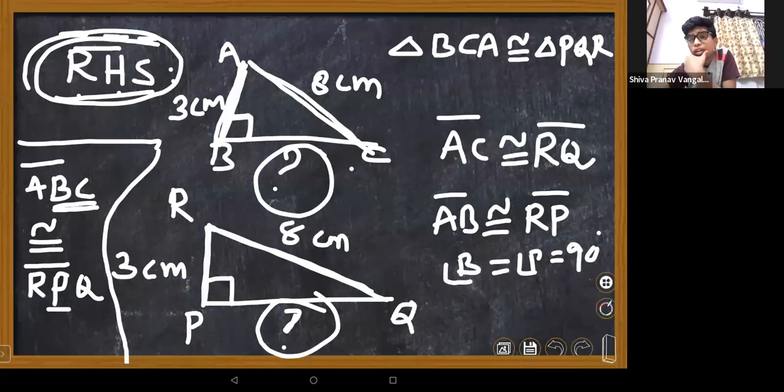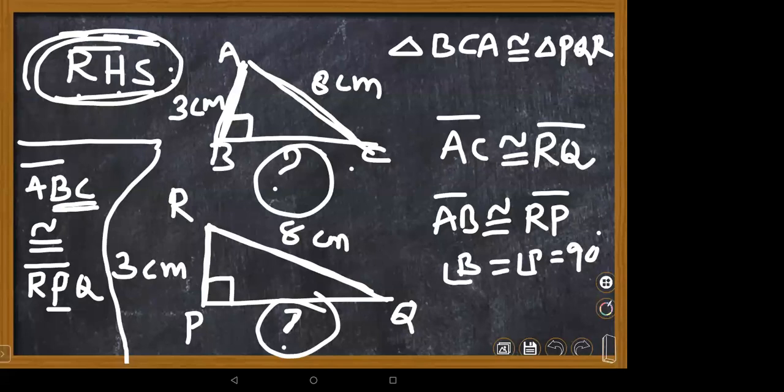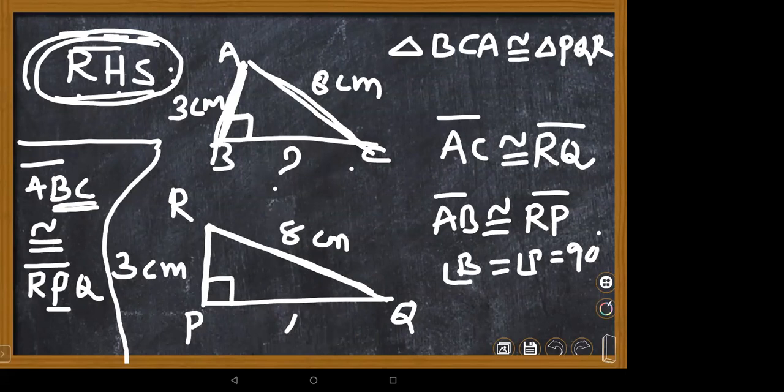Ma'am, I think A is the congruent. Ma'am, then even what you wrote, triangle BCA is congruent to triangle PQR. Raghav, you can even try like that. Suppose I'm taking a triangle: first the right angle, the hypotenuse, and a side I should take. Where is the right angle? That's why I started with the right angle.